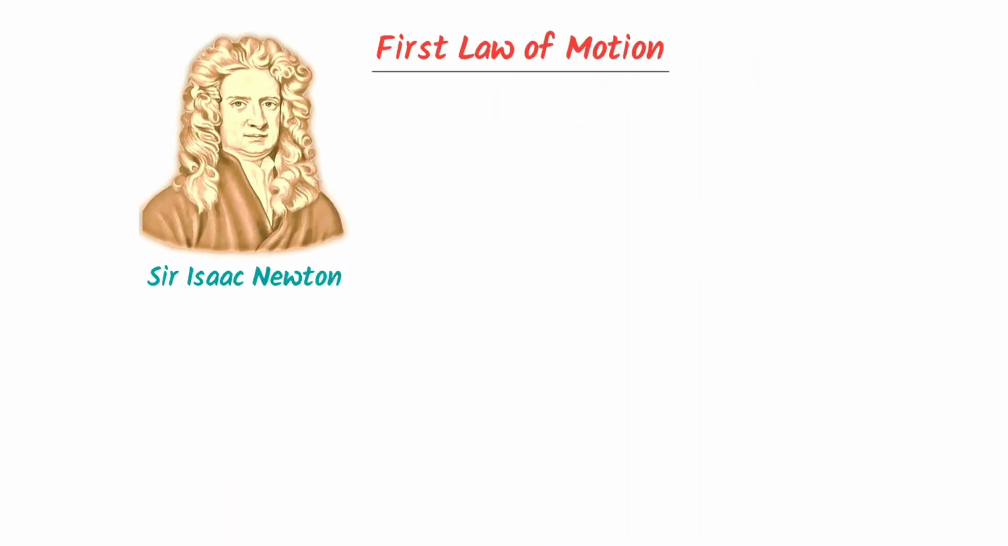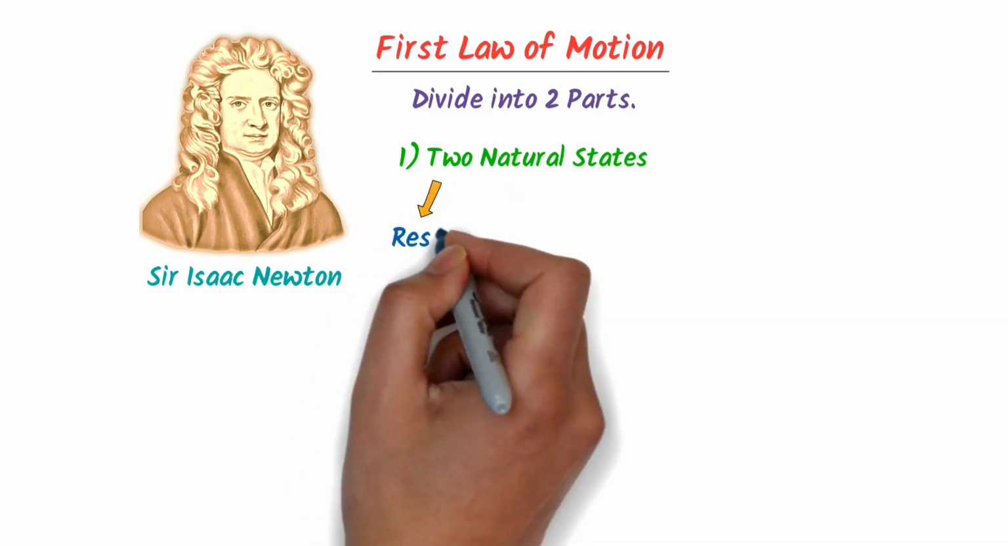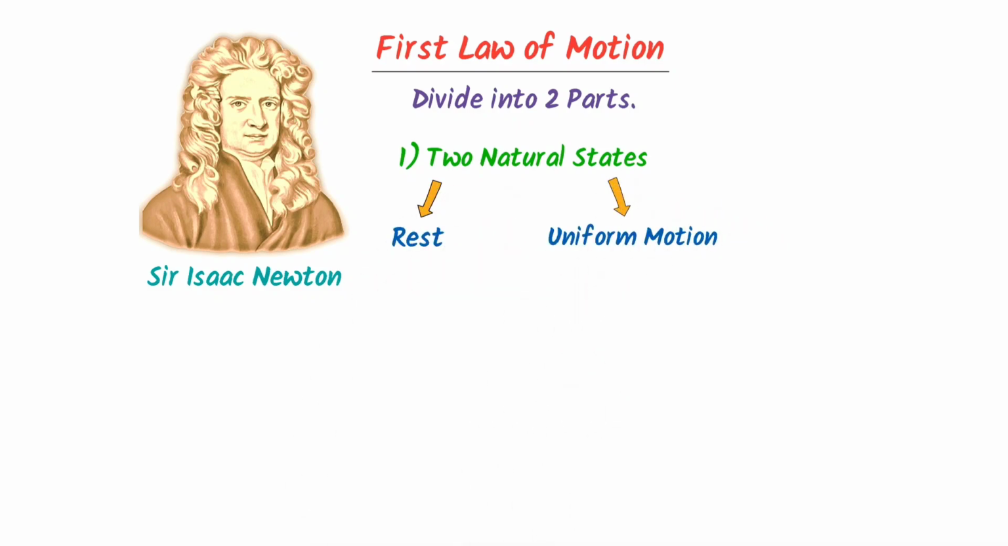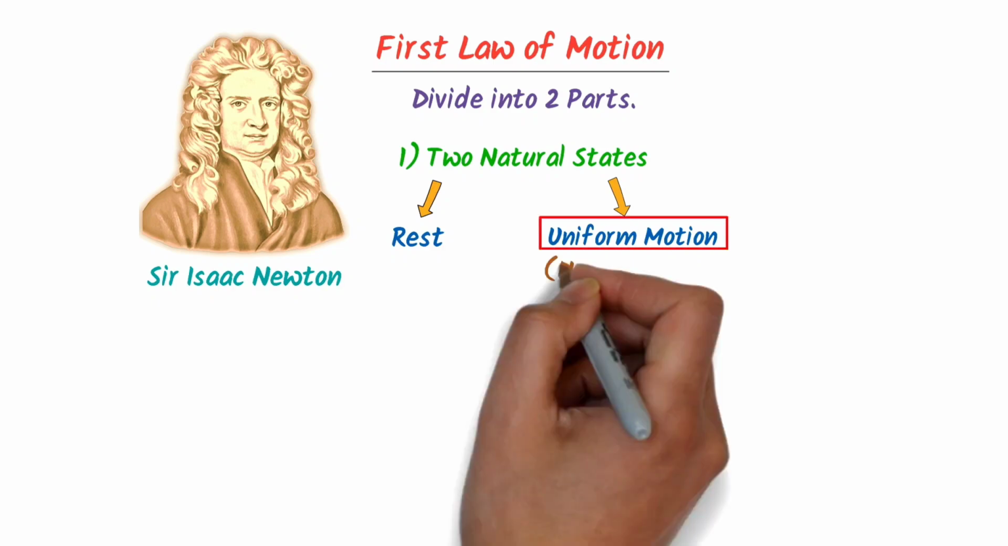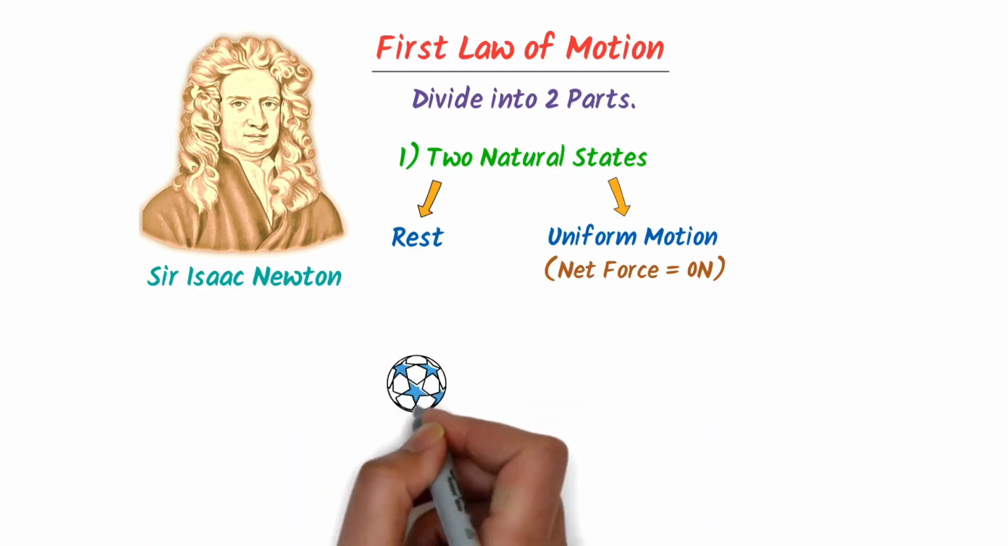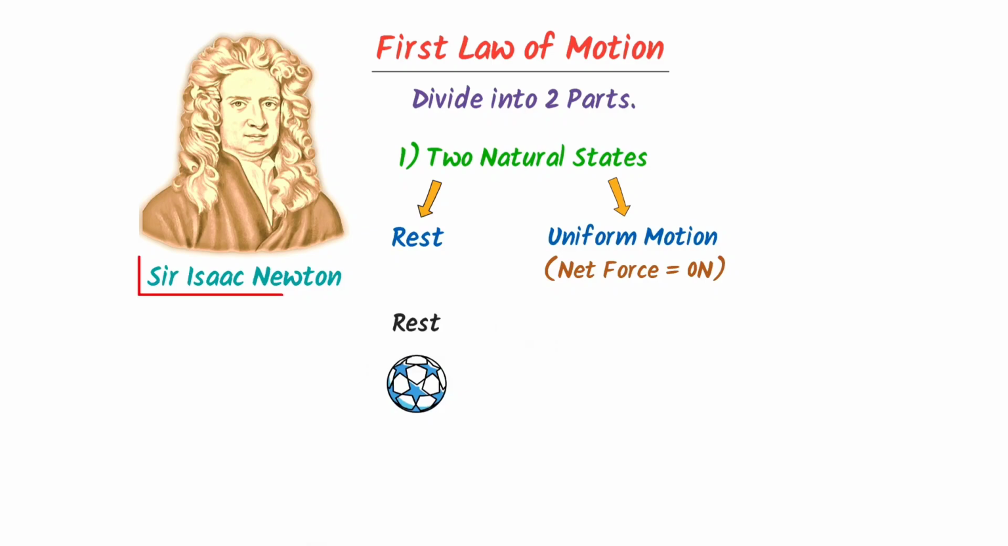Now, what is the first law of motion? Well, we can easily understand Newton's first law of motion if we divide it into two parts. Firstly, Newton stated that every object has two natural states. Either it will remain in a state of rest or it will remain in a state of uniform motion. Note it down that in uniform motion, the net external force on the object is always zero, or we say that F is equal to 0.